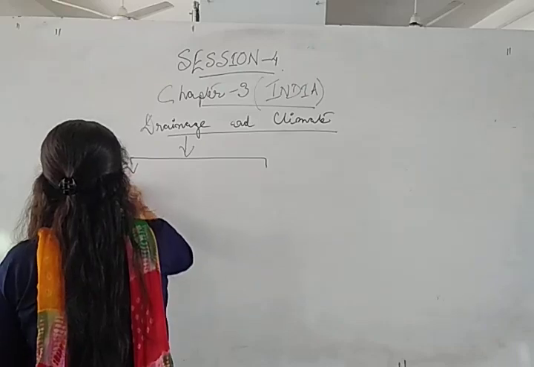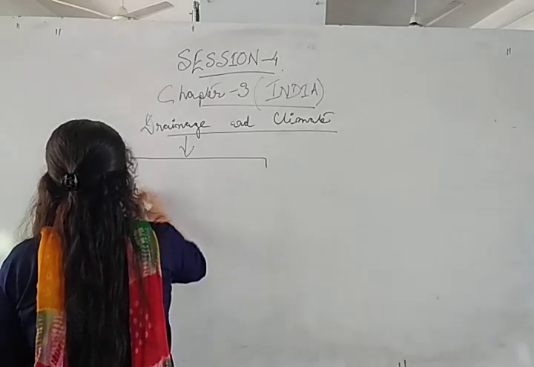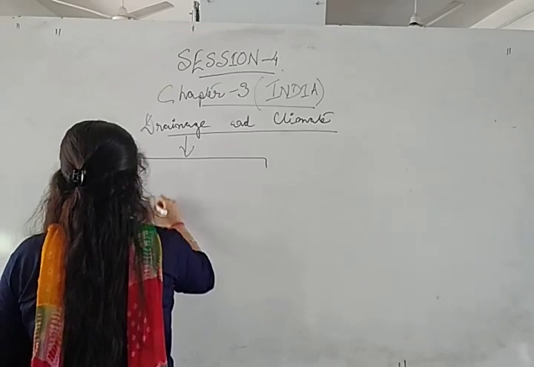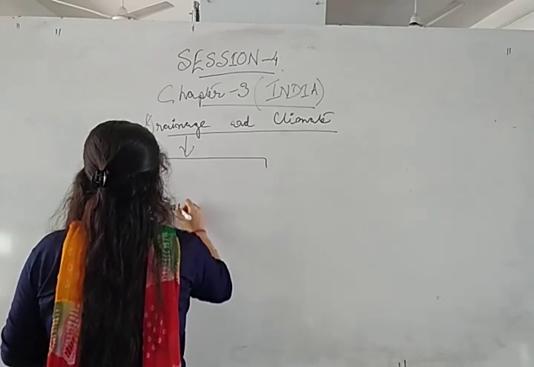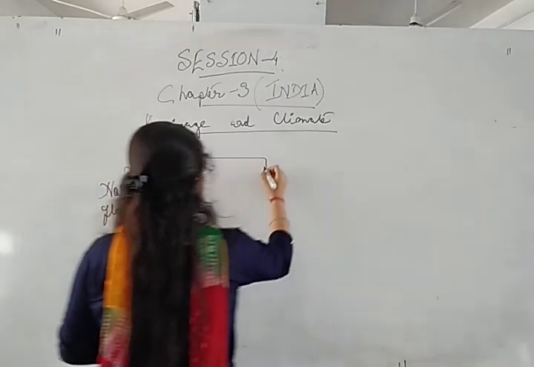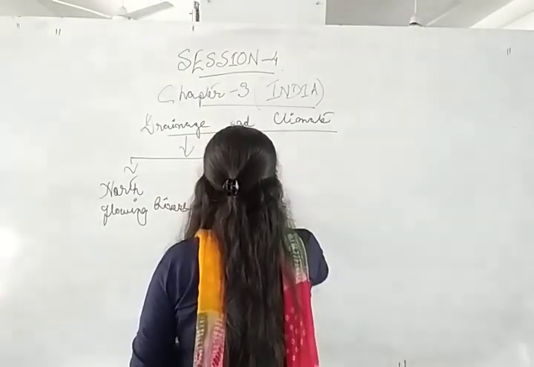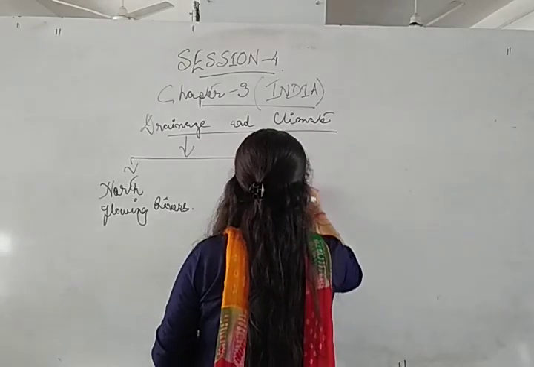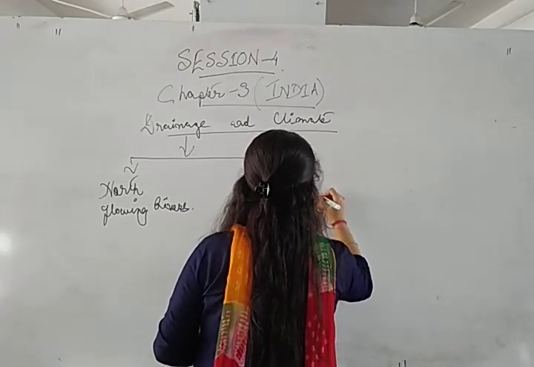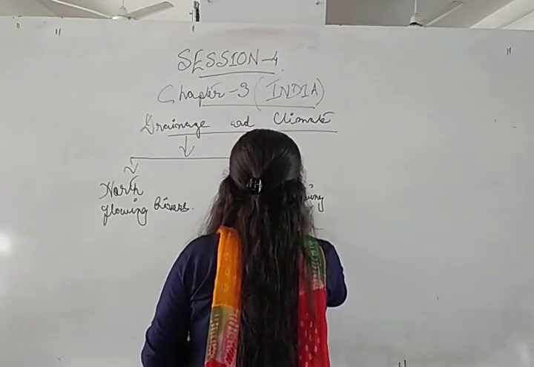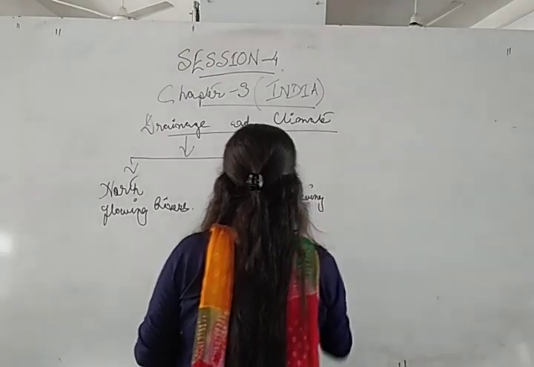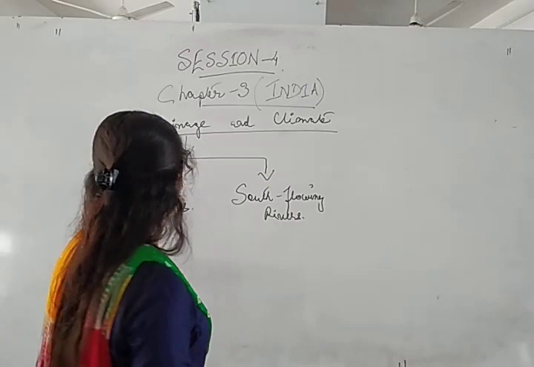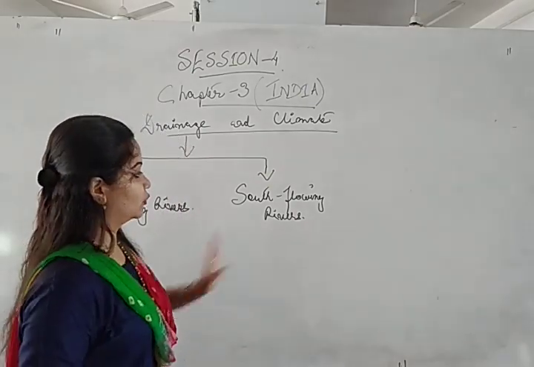types: the north flowing rivers and the south flowing rivers. Okay. So what are the main differences between these north flowing rivers and south flowing rivers?